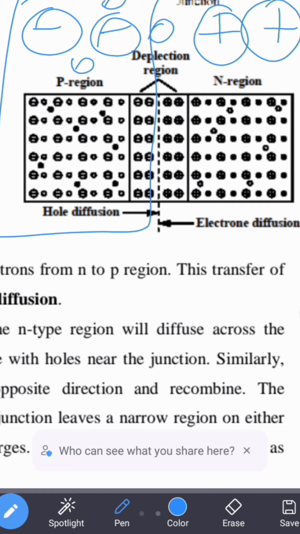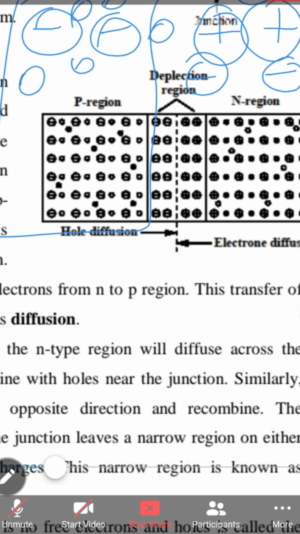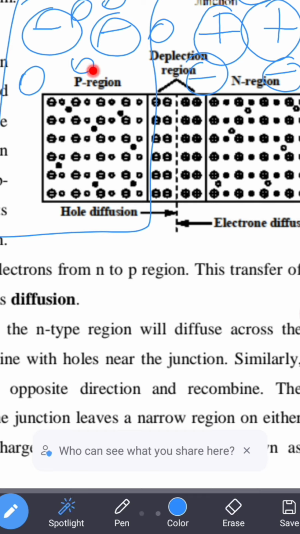Along with these positively charged ions, we will be having electrons in the n type of semiconductor, because they are majority in number. In p type of semiconductor, holes are the majority charge carriers, so that is represented by an empty space, whereas in n type of semiconductor, electrons are the majority charge carriers. So now we can see in p type of semiconductor, that is in the p region, we are having a number of negatively charged ions and positively charged holes, whereas in the n region we are having a number of positively charged ions and negatively charged electrons.